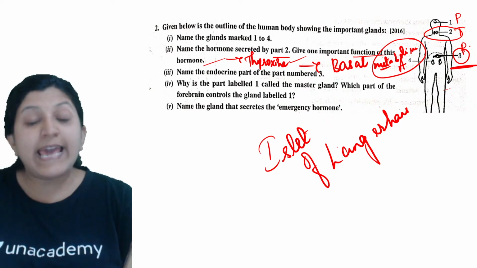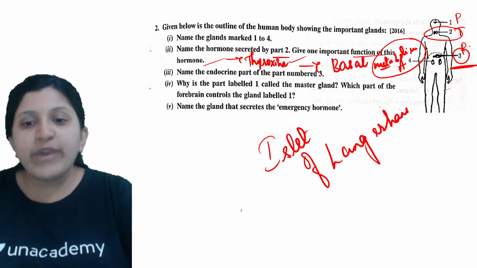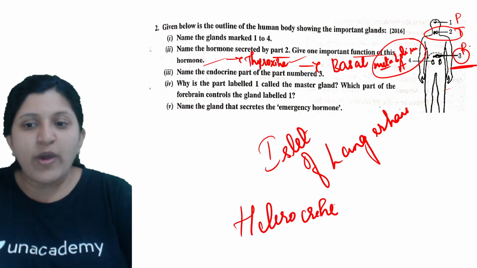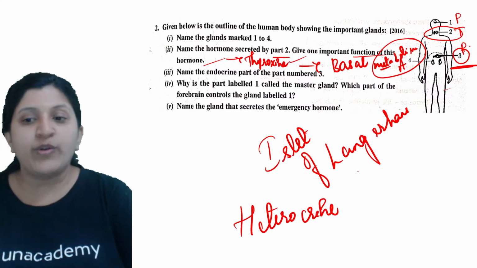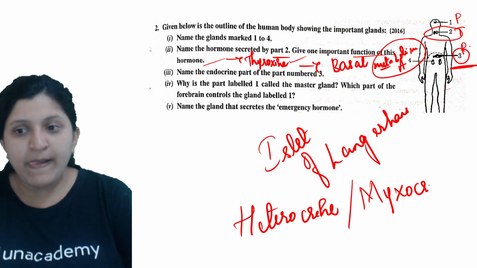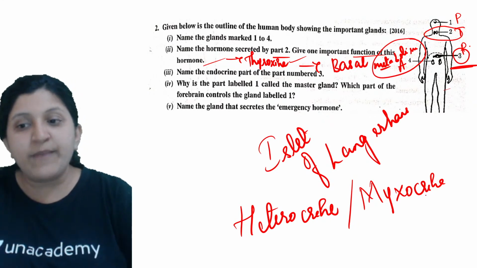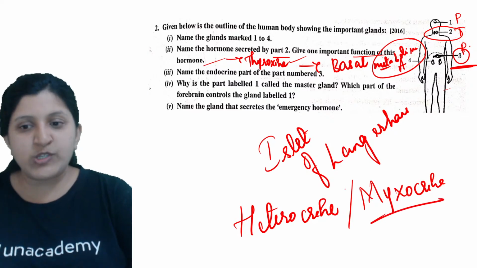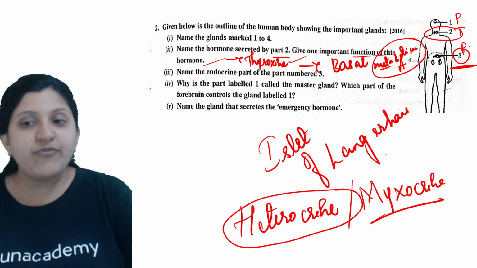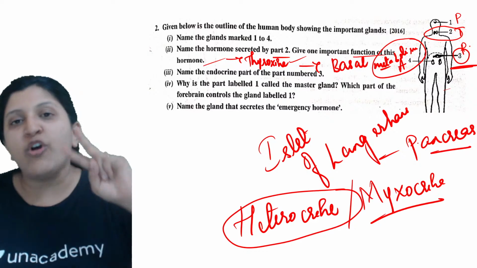Yes, we use exoendocrine also. We can also use the term heterocrine. Heterocrine means exoendocrine, or this can also be called mixocrine. Mixo is basically both mixed. Exo is also there, endo is also there. So mixocrine, heterocrine, exoendocrine. We can specifically call the pancreas this as it does the function of both.